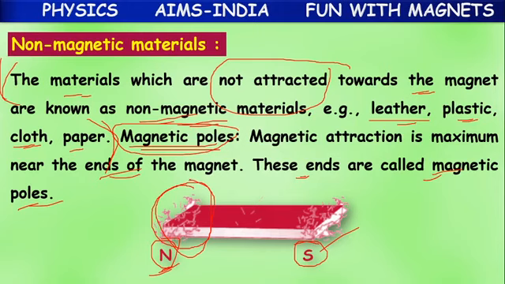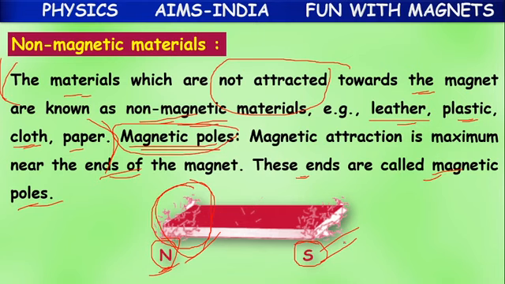Because at the ends of the magnet, the maximum attraction power is concentrated, so they get attracted there more compared to other parts of the magnet. Based on direction, the end parts are named N for North Pole and S for South Pole.